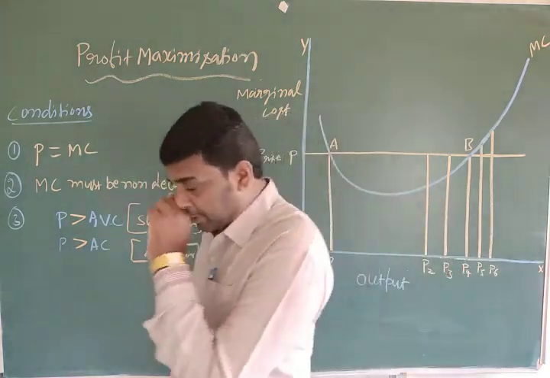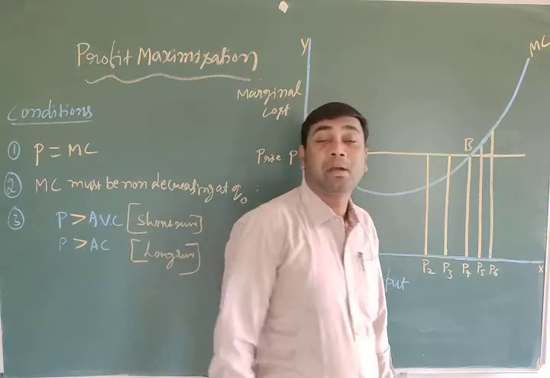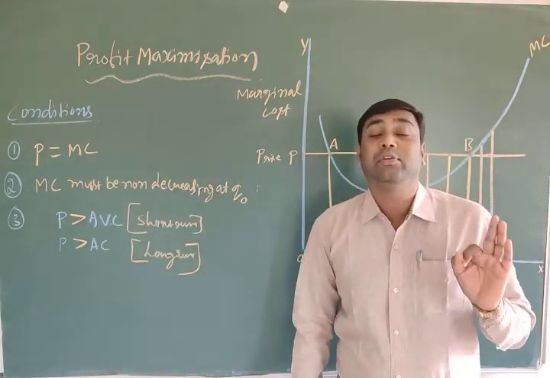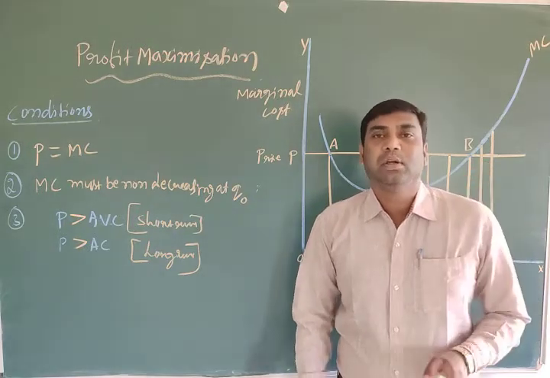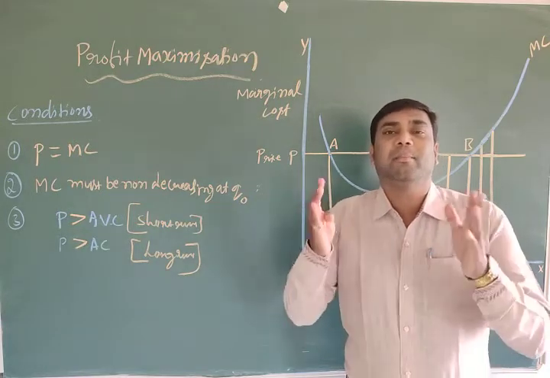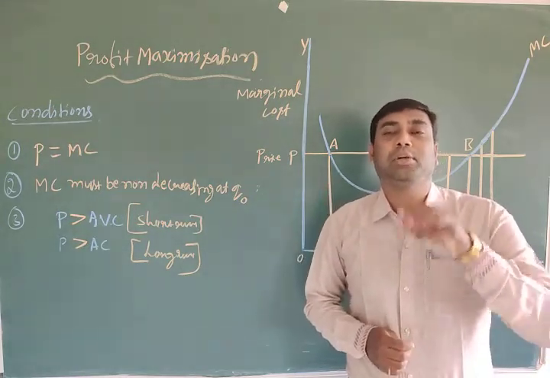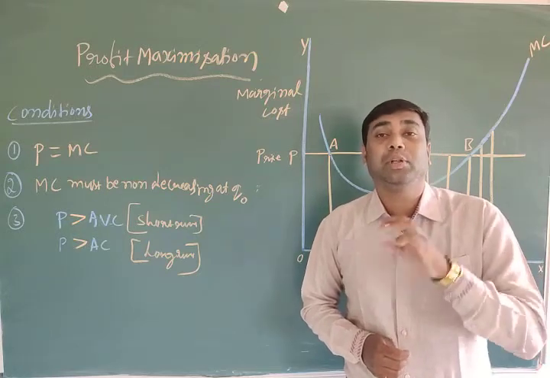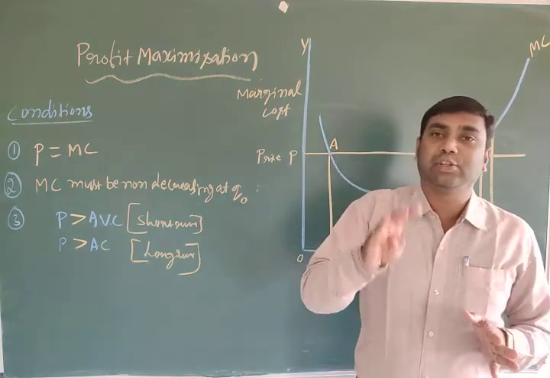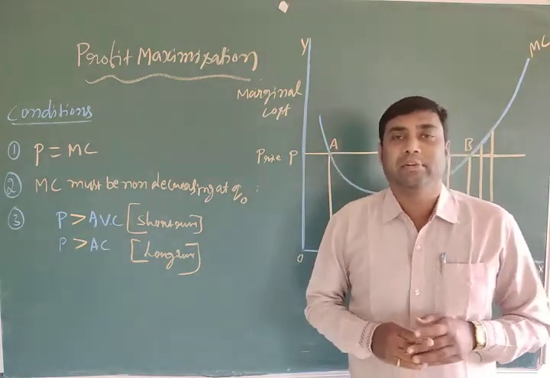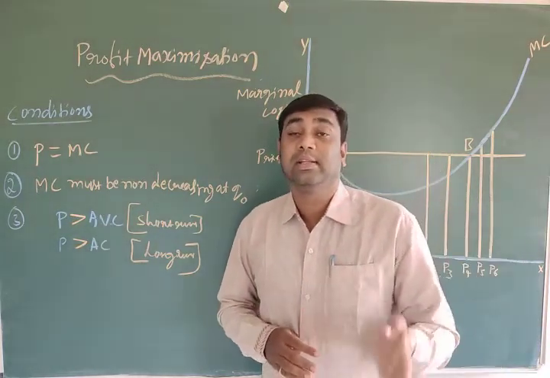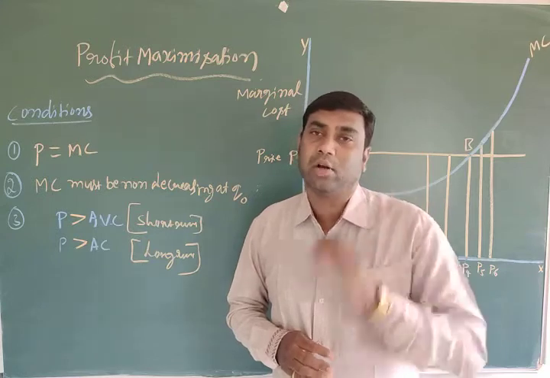In that we discussed that profit is the difference between total revenue and total cost. So when the total revenue increases, that should be considered as marginal revenue, because per unit of output it will be increased. And when total cost increases, that is considered as marginal cost.